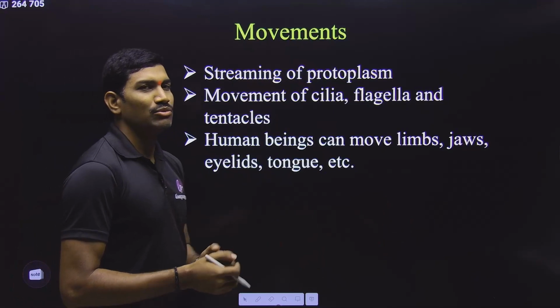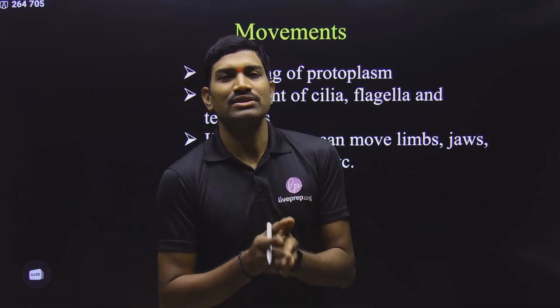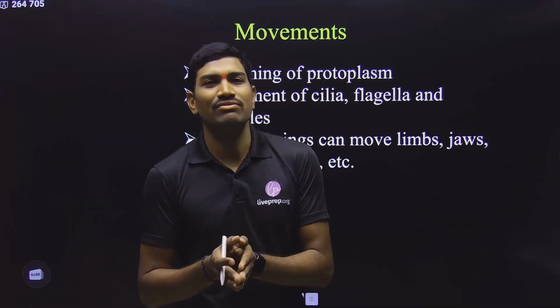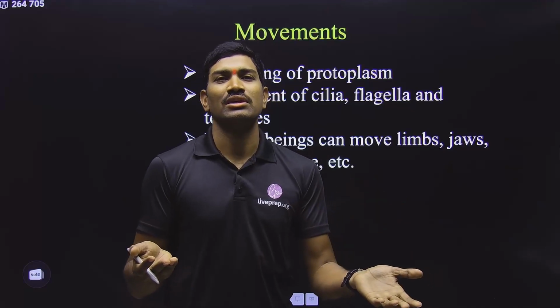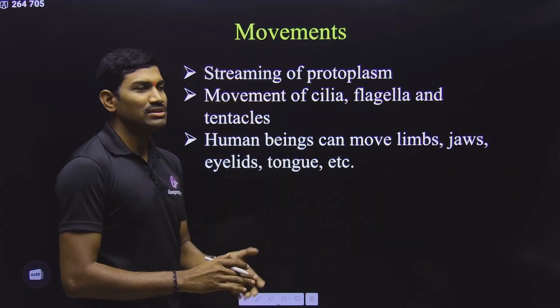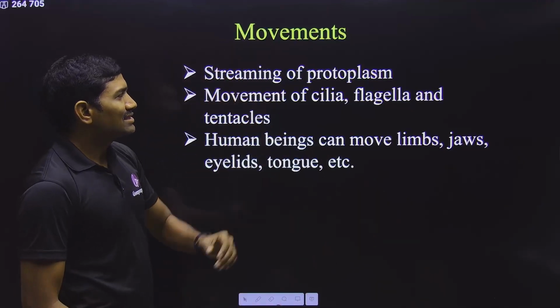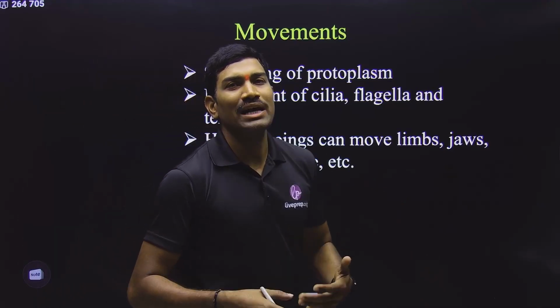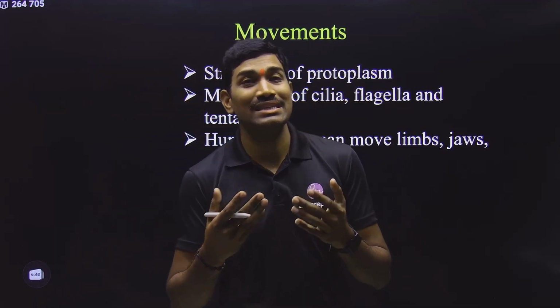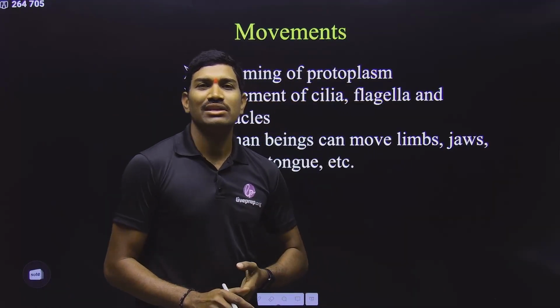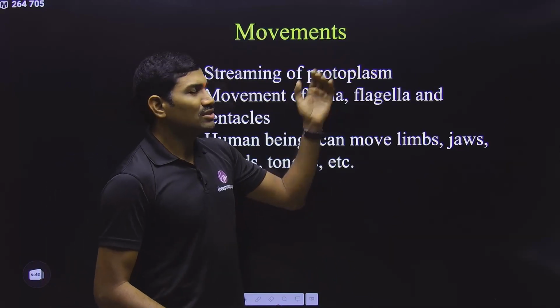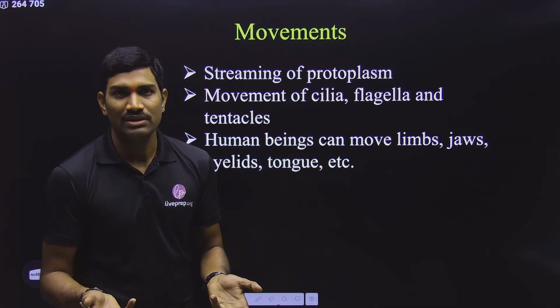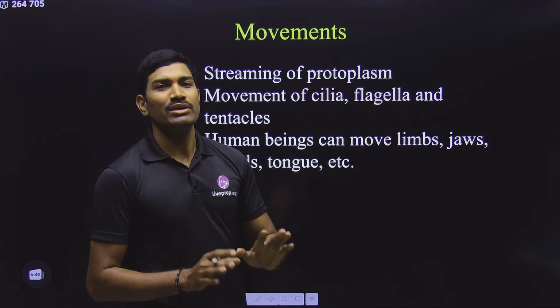So first they are talking about some movements. Here they are trying to tell us what is the difference between movement and locomotion, and they are giving some examples. Let us quickly talk about this. The streaming of protoplasm, or protoplasmic streaming, also called cyclosis, that we observe in eukaryotic cells, is also an example of movement. Yes or no? This is what they are saying.